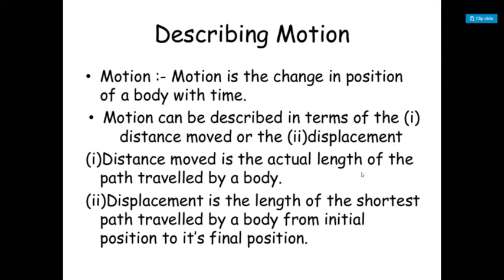Now how can we understand whether a body is changing its position with time or not? If we observe that an object is in a particular position at a time, and after a certain time you observe that this object is not at that place, it has changed its place and is now in another position. So you have observed that at a time a body was at a position and after a certain time it has changed the position. So this is called that the object is in motion.